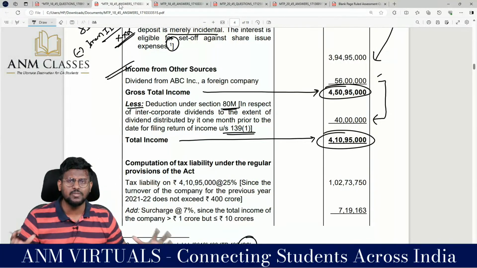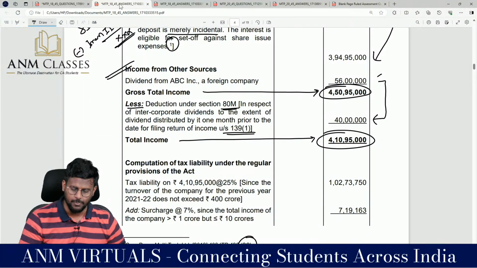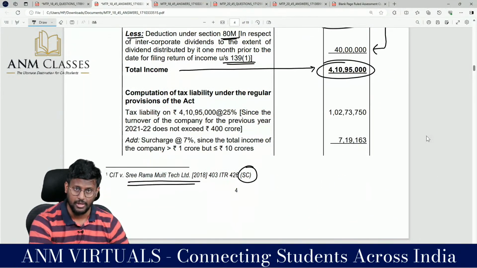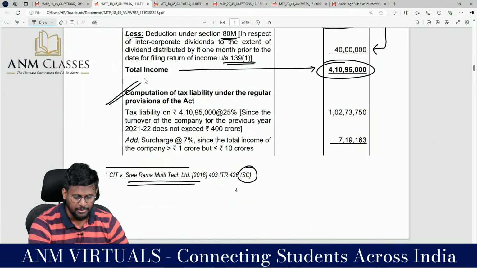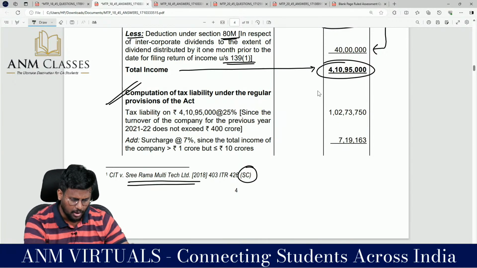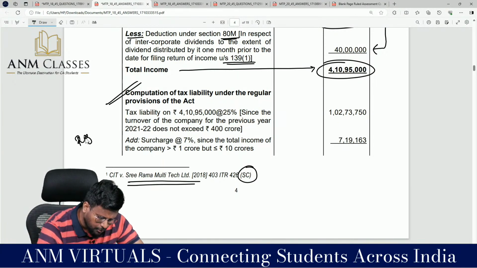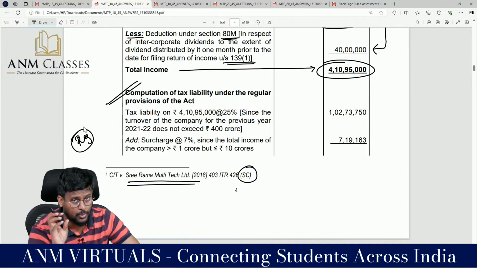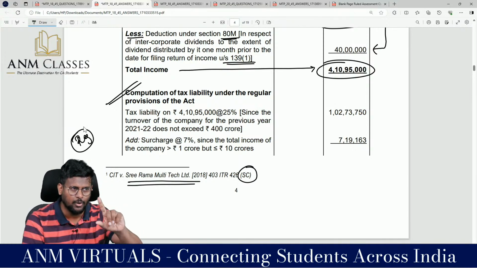Nearly 3 routes we have to work out and say what is beneficial to the company. Brilliant question actually. Computation of tax liability under the regular provisions of the Act. Now, I am traveling through the regular provisions of the Act, and don't confuse this with 115BAC and all, because 115BAC is applicable to individual, HUF, AOP, BOI, AJP.